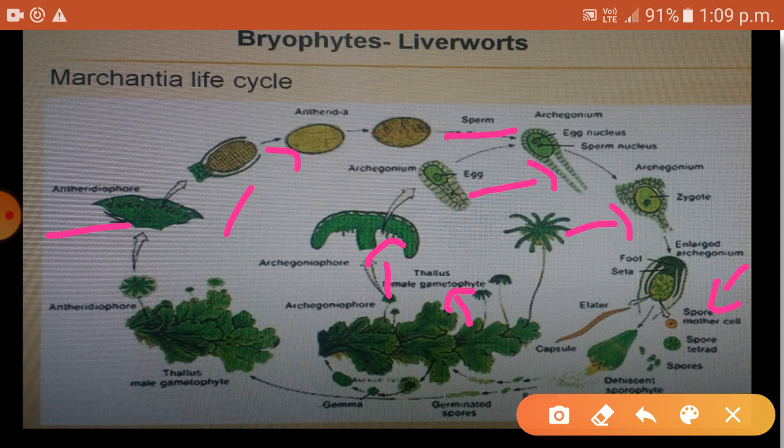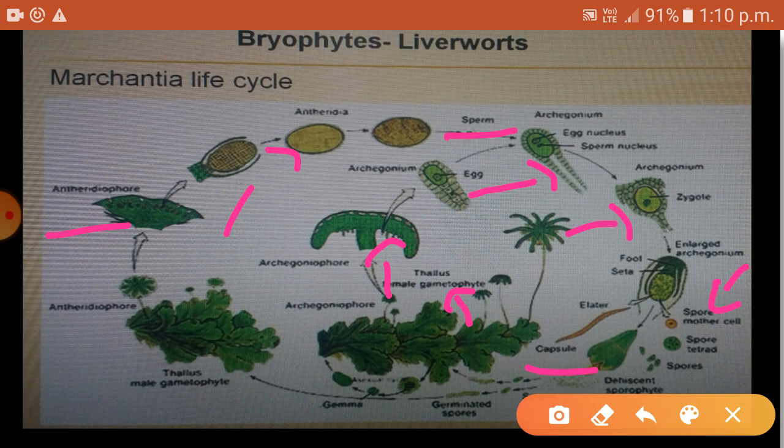The sporangium or the spore producing body of the sporophyte develops into a capsule. See the capsule here. I hope you might have understood the life cycle of Marchantia.